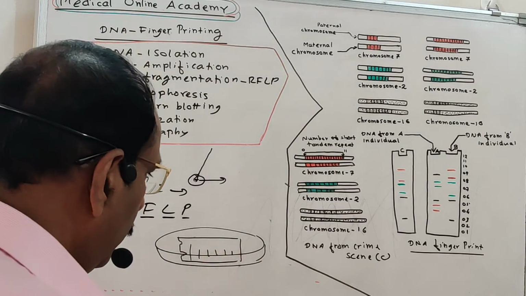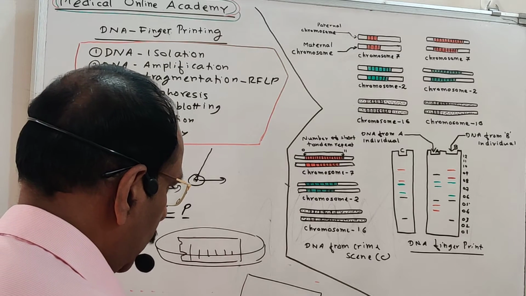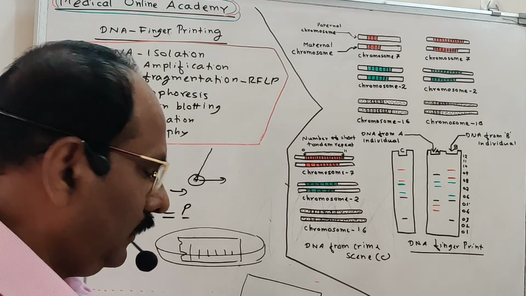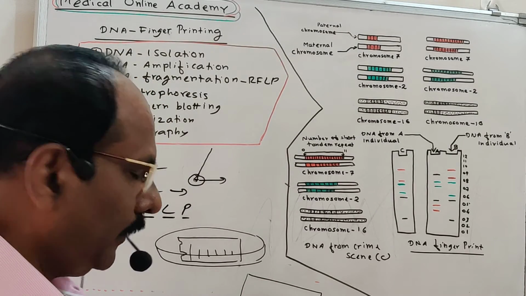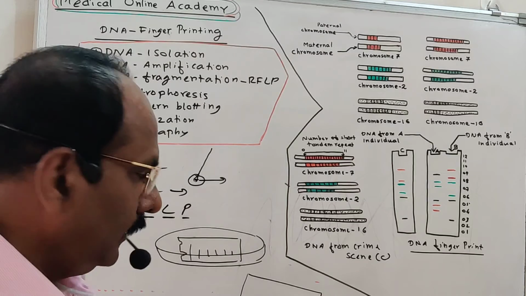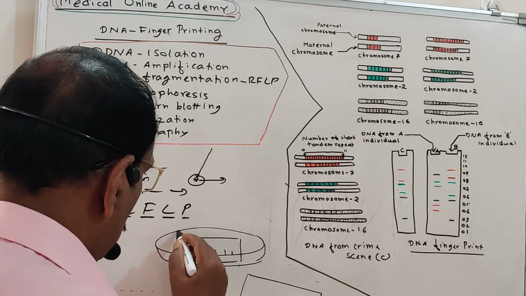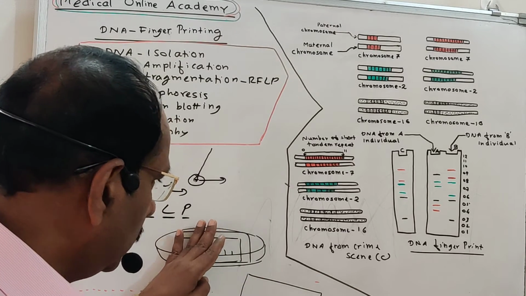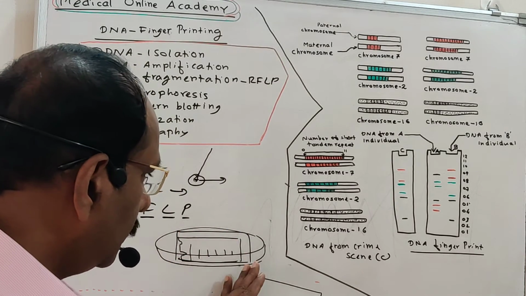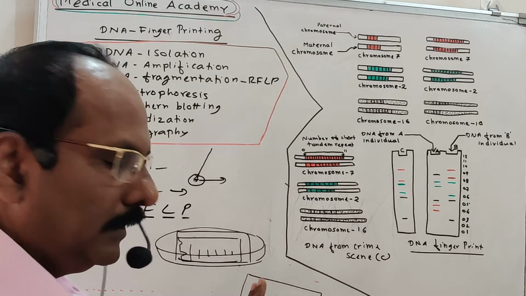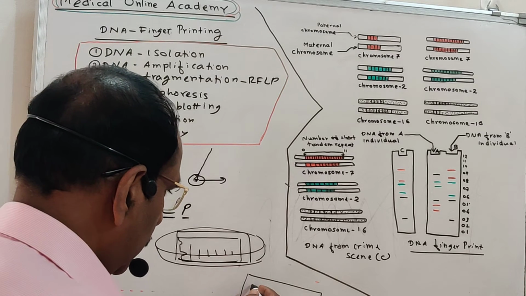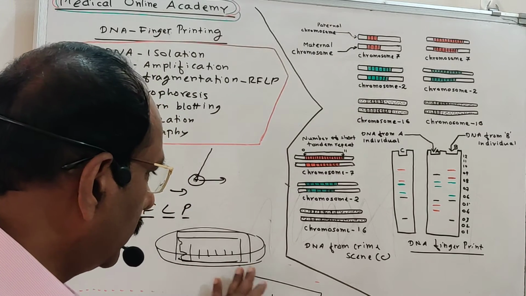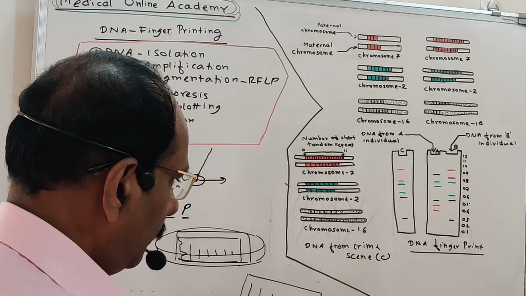On the gel plate, we apply a nitrocellulose nylon paper. This nylon paper is very particularly prepared, very thin, and made up of nitrocellulose. We put this paper on the gel. When this paper is put on the gel, wherever the DNA is present, the DNA will stick on this nitrocellulose paper. See here, the DNA sticks on this paper like this. After a few minutes, we separate this nitrocellulose paper.